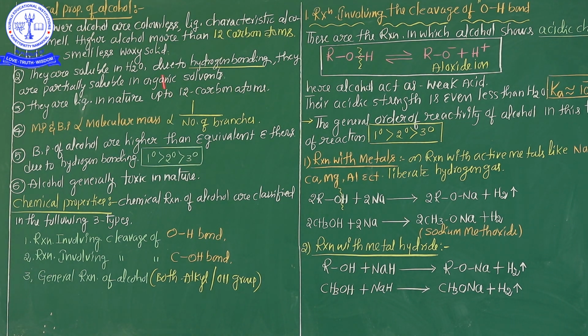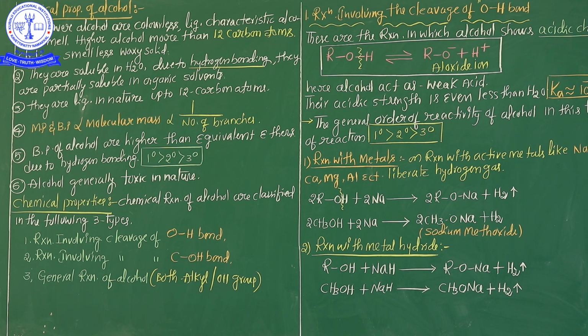Lower alcohols are colorless liquids, higher alcohols are colorless, odorless, waxy solids. Okay? And my question right now, listen carefully. Why is alcohol easily soluble in water? Why is alcohol easily soluble in water? Because of hydrogen bonding. And the boiling point or melting point of the alcohol increases with increasing molecular mass. These 2 points are important key points from the properties of alcohol.